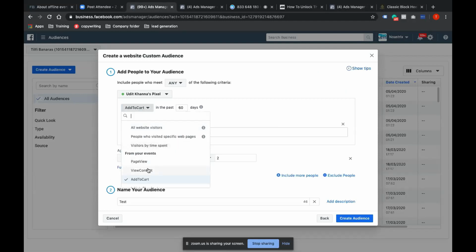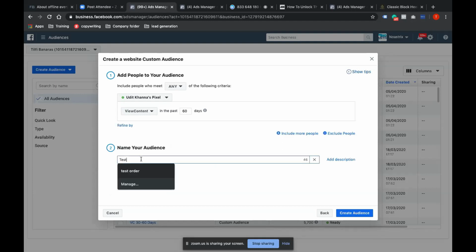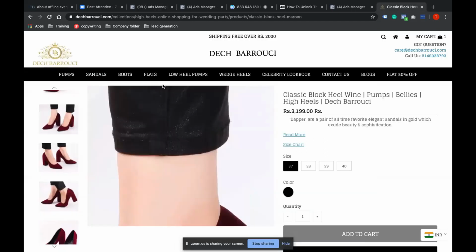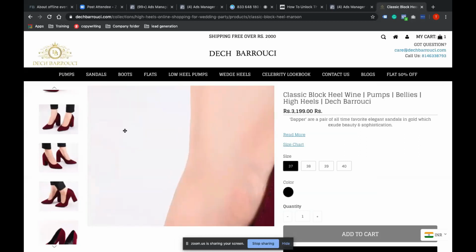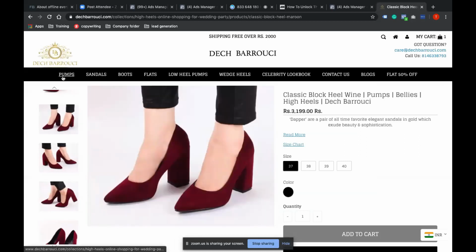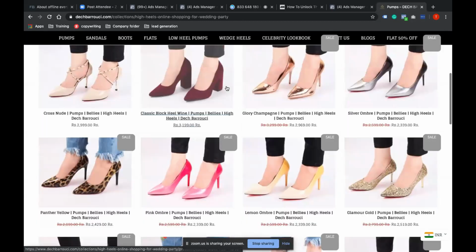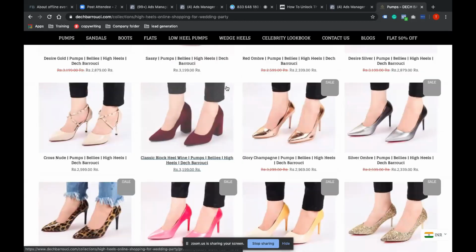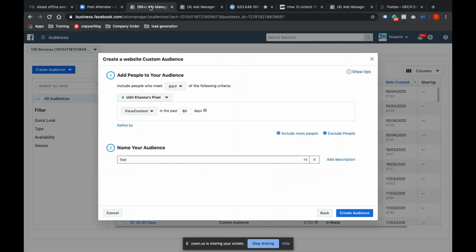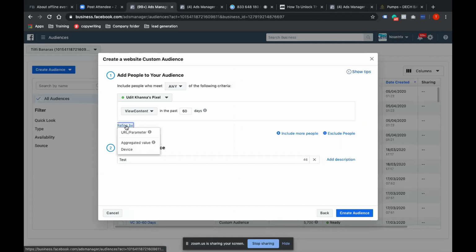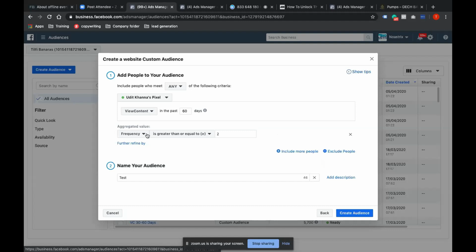So for example, if I would have taken view content, you would know that there are a lot of stores, if they are into apparel, or let's say this particular ladies' shoe store. What happens is a particular audience would have looked into 10, 15 products, or 5, 10 products, and based on that I would want to target them. And I know that those who have spent a good amount of time, I would want to retarget them. So let's say on an average, my customer is visiting at least 5 to 6 products. So what I can do, frequency.